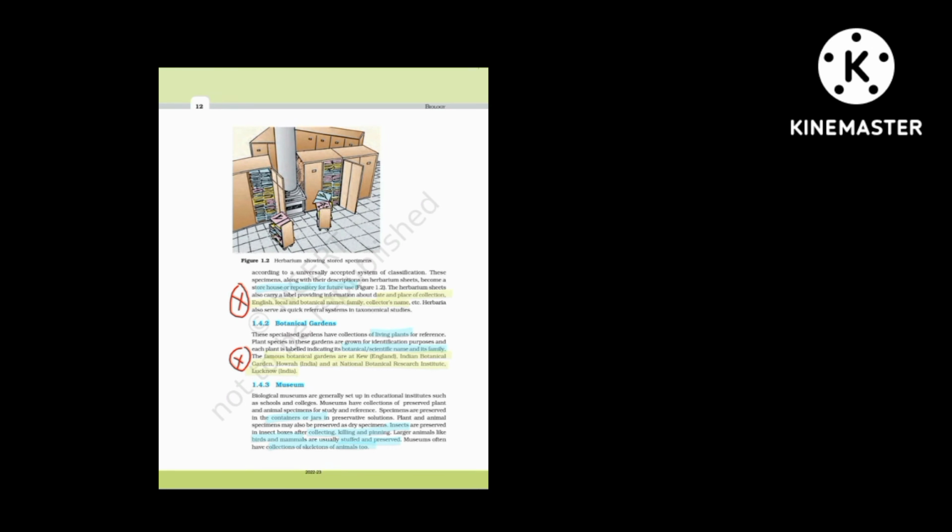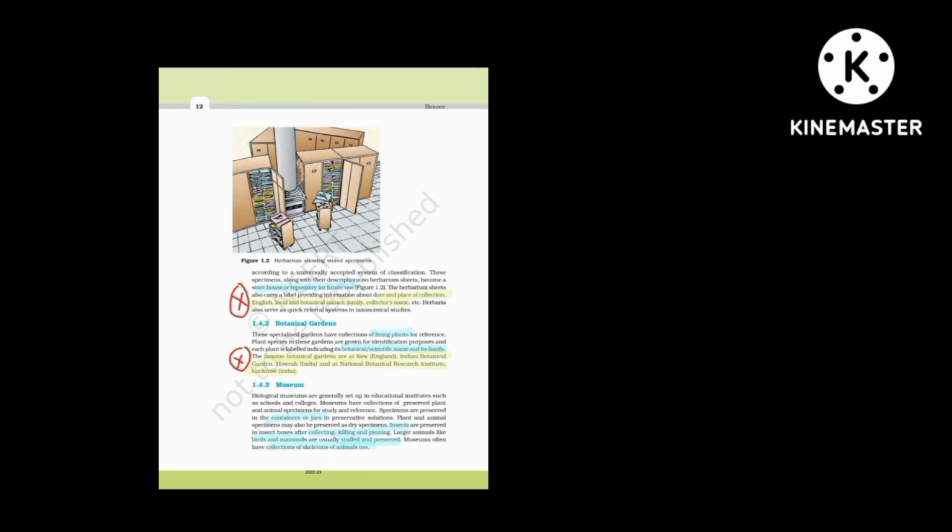Third one is museum. In our biology lab, we would have noted plants and animals that are kept in formalin solution in a glass jar. So they are containers or jars in which specimens are preserved. Insects are collected, killed and pinned. And big, large animals, birds and mammals are usually stuffed and preserved.